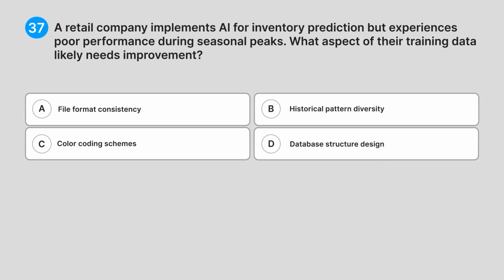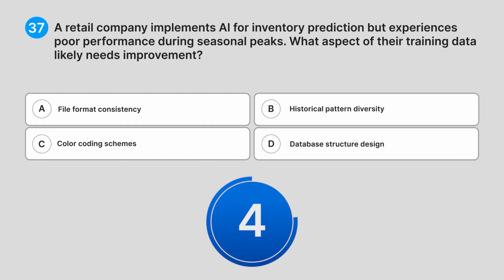37. A retail company implements AI for inventory prediction but experiences poor performance during seasonal peaks. What aspect of their training data likely needs improvement? A. File format consistency. B. Historical pattern diversity. C. Color coding schemes. D. Database structure design. Can you guess the answer?